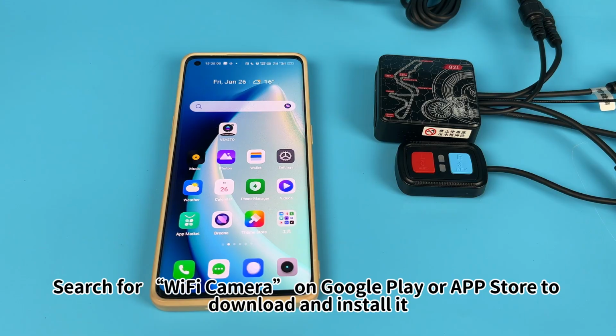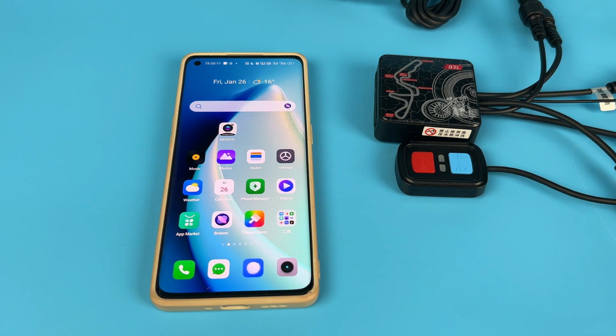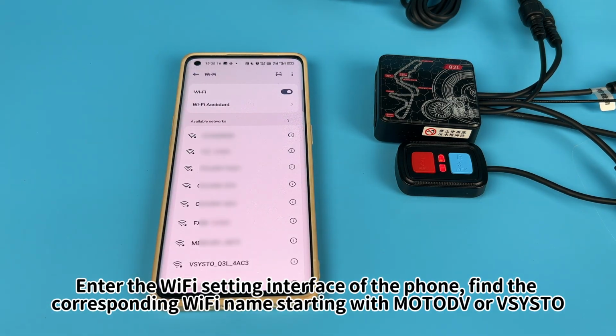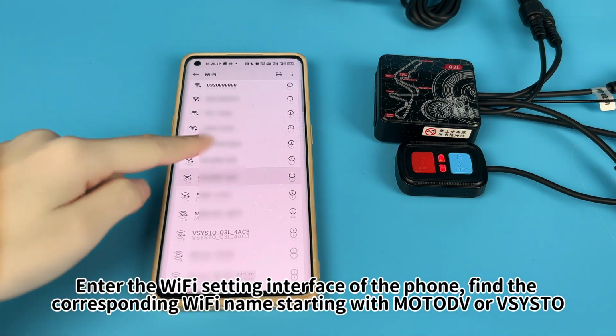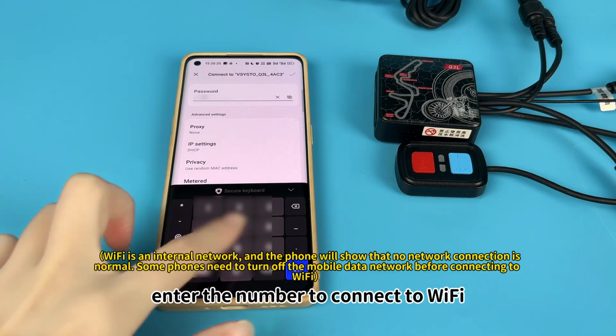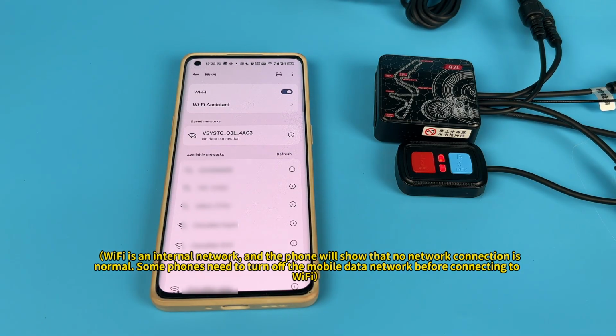Search for Wi-Fi camera on Google Play or App Store to download and install it. Enter the Wi-Fi setting interface of the phone. Find the corresponding Wi-Fi name starting with Motorola or V-SYS. Enter the number to connect to Wi-Fi.